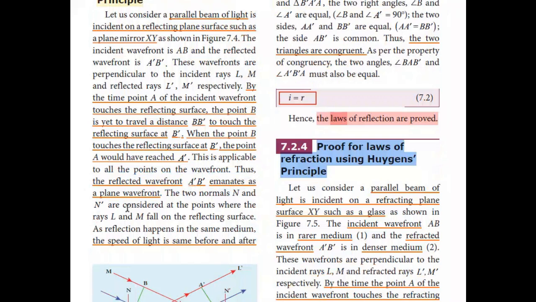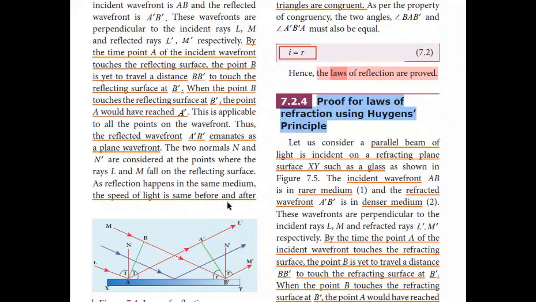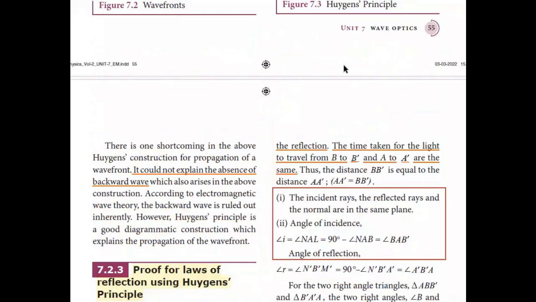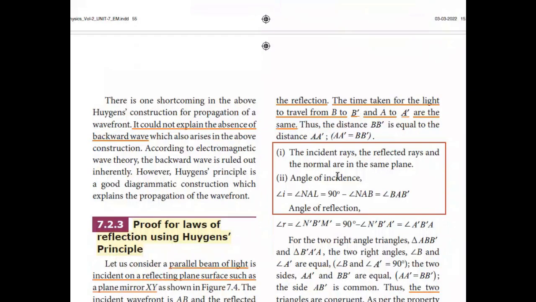The two normals N and N' are considered at the points where the rays L and M fall on the reflecting surface. As reflection happens in the same medium, the speed of light is the same before and after reflection. The time taken for the light to travel from B to B' and A to A' are the same. Thus the distance BB' is equal to the distance AA'. According to the laws of reflection, the incident ray, the reflected ray and the normal are in the same plane, and the angle of incidence i is equal to the angle of reflection.